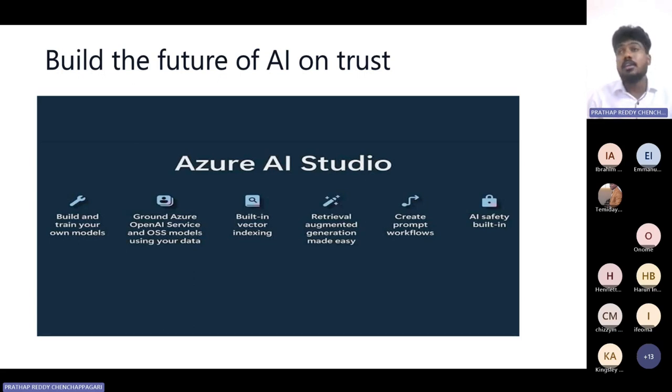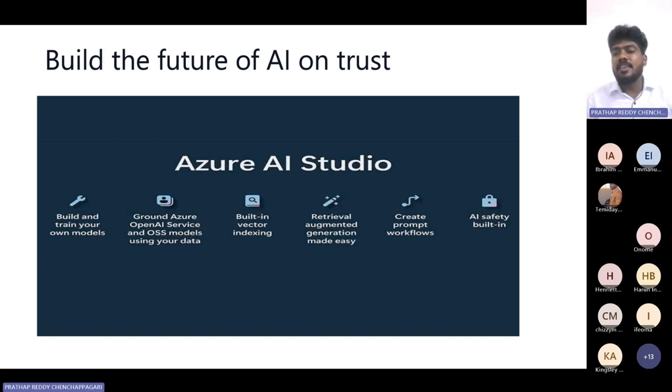For example, I need to ask some questions. I want to build the Azure AI Studio, so please guide me step by step. Or for example, you need to apply for a visa. I need to ask what the process is of applying for a visa for the US, and the process for Germany and everything. You just ask these questions to this AI model, and they will give the responses. The responses will depend upon these prompt flows.